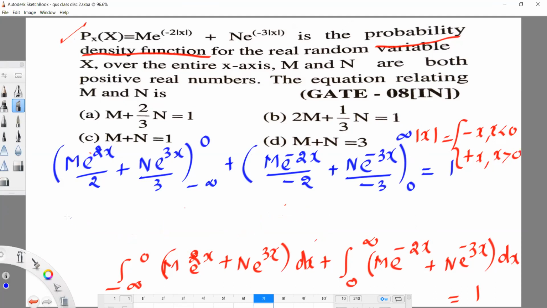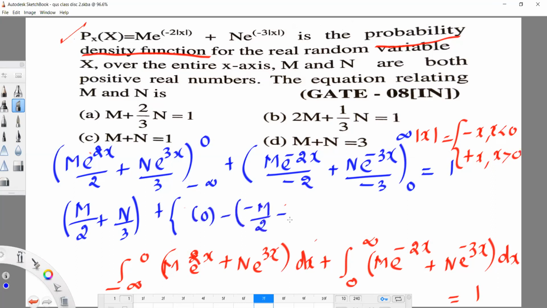Now substitute the upper limit. What will you get? M by 2 e power 0, which is 1, so m by 2 plus n by 3. This is for the upper limit. Substituting the lower limit, e power minus infinity is 0. Then for the second part, substituting the upper limit, e power minus infinity is 0, minus, for the lower limit, minus m by 2, then minus n by 3, is equal to 1.